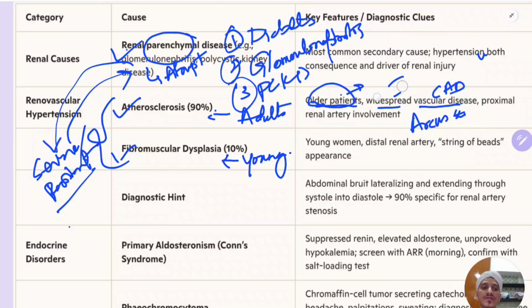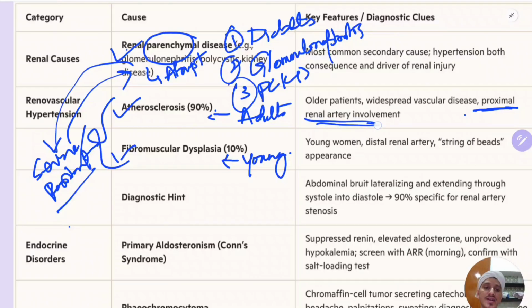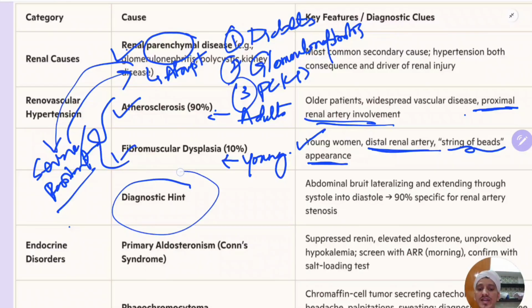One important point to differentiate from fibromuscular dysplasia: in atherosclerosis there is involvement of the proximal portion of the renal artery, whereas in fibromuscular dysplasia there is involvement of the distal portion of the renal artery. Fibromuscular dysplasia is usually seen in a young woman, and in imaging you will have this string of beads appearance. Okay, so that is a diagnostic hint.